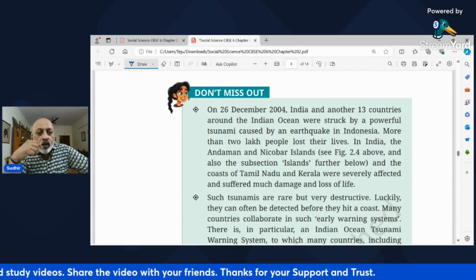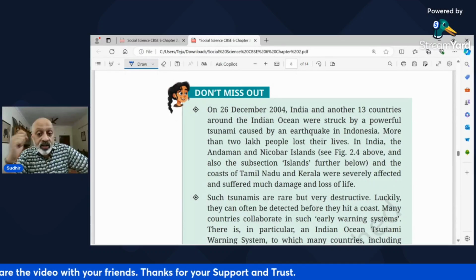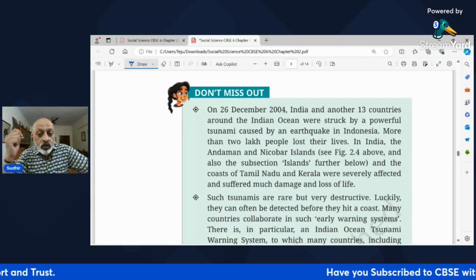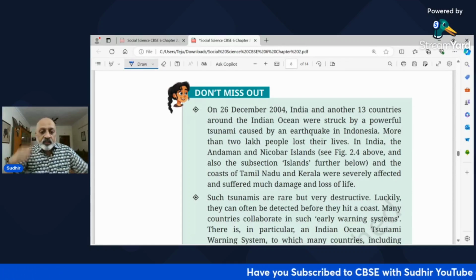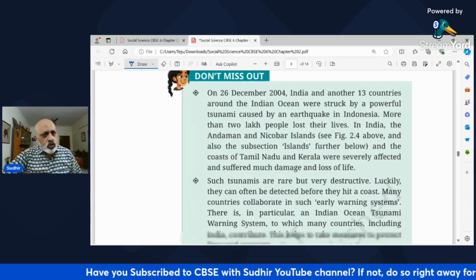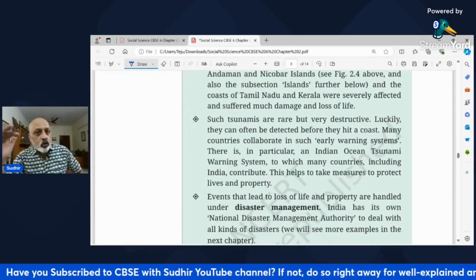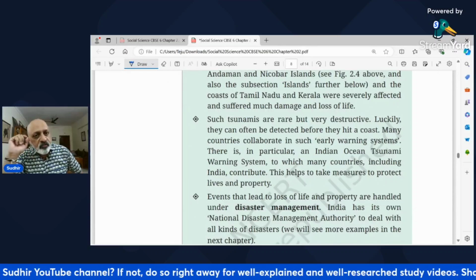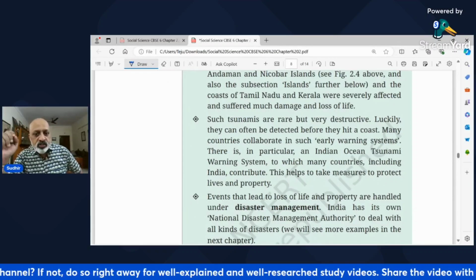What I told you, more than 2 lakh people lost their lives in India, in Andaman and Nicobar Islands, and also the islands further below. The coasts of Tamil Nadu and Kerala were severely affected and suffered much damage and loss of life. Now, after such a tsunami, no tsunami has come to India, right? Japan was affected, but they are very destructive. They are rare but very destructive.